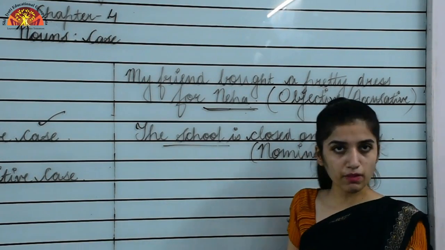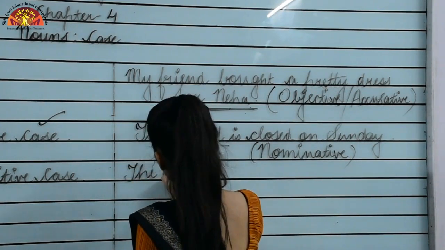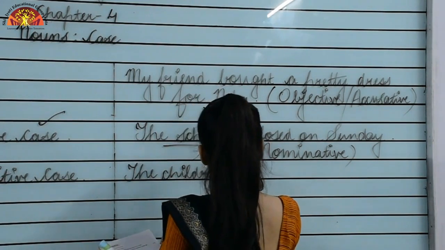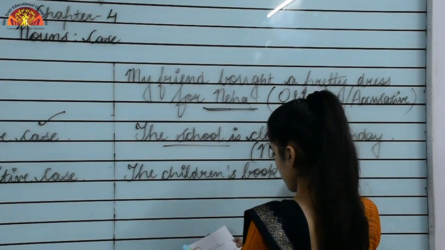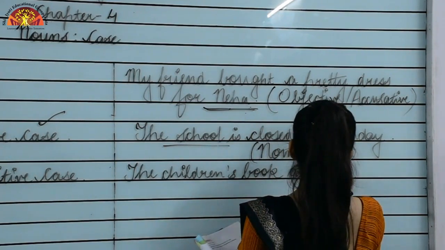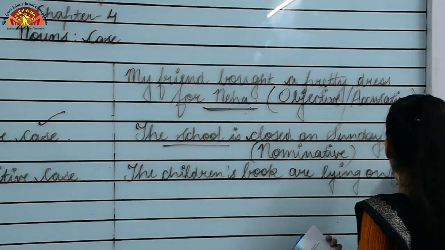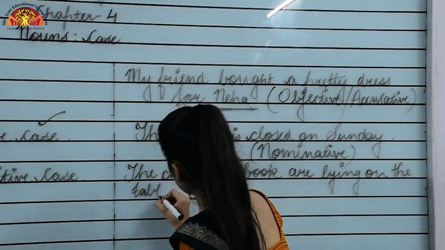Okay, now I am taking one more example, that is: the children's books are lying on the table.